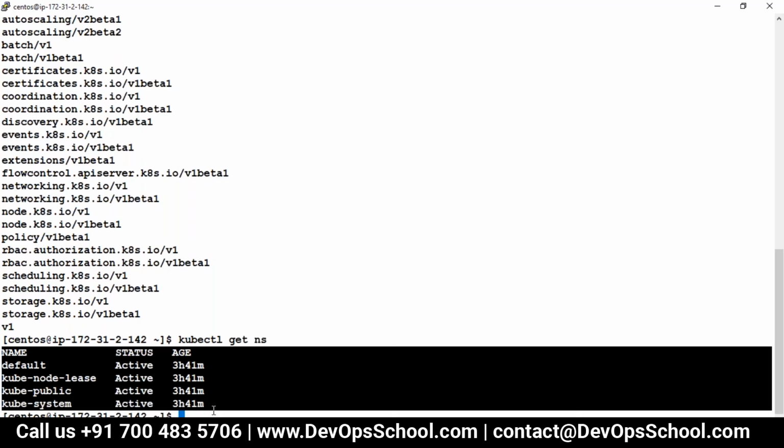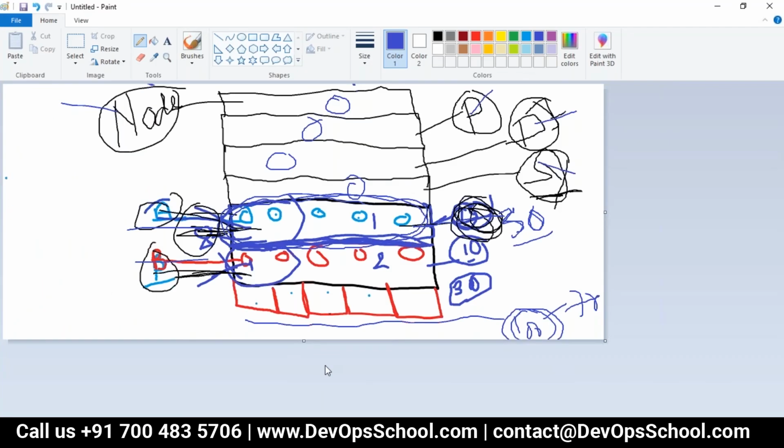default. You can set the limit at a later point of time. Access is also not applied, but typically we use namespaces for this purpose only. Okay, so now look at this here.